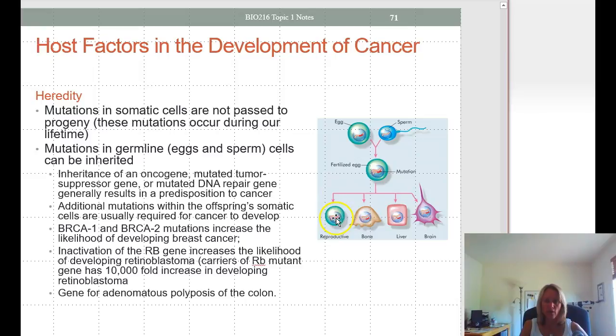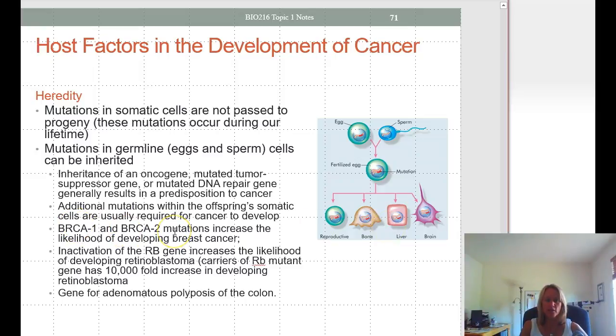Each of them, one allele, will have this mutation. Now that's going to make those cells all more susceptible to develop cancer, because if we get a mutation in the other allele, then we're essentially knocking that out. So additional mutations within the offspring somatic cells are usually required to develop cancer.